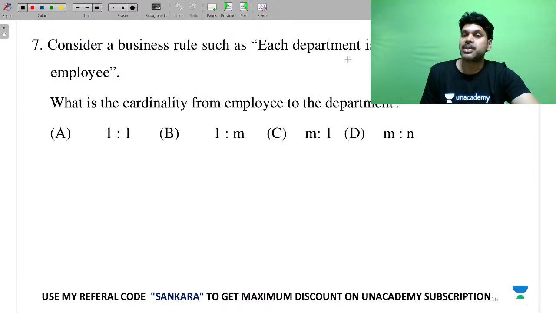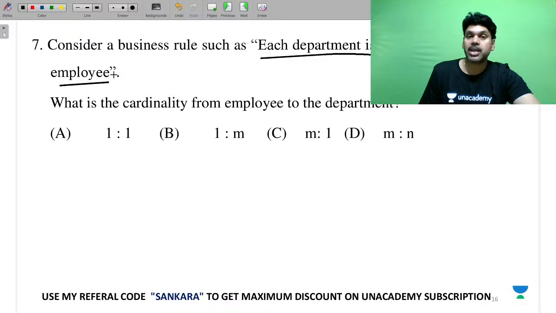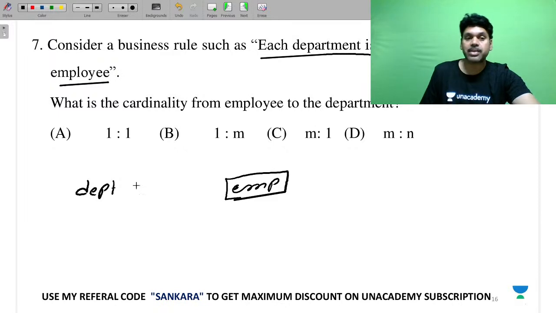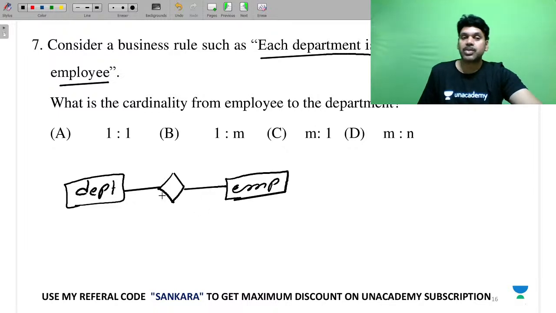So consider a business rule. Each department is managed by at most one employee. At most one employee. So each department is managed by at most one employee. One means only one. So every department can be managed by at most one employee.